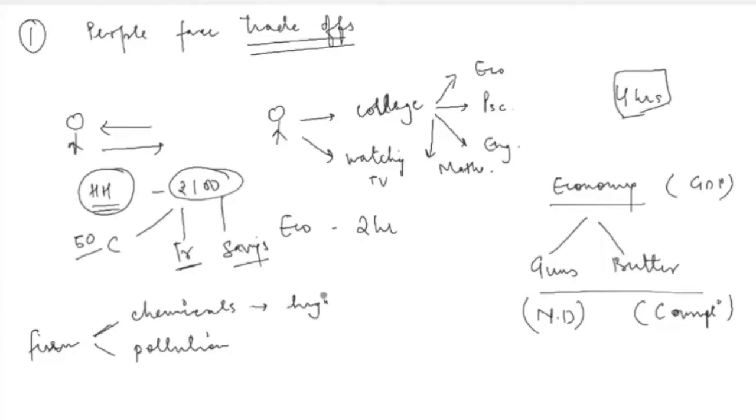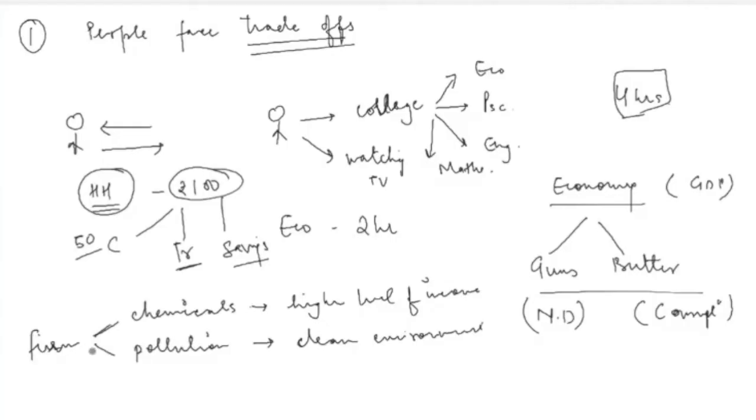So more production is going to yield higher level of income or higher level of profit for the firm. But at the same time, while producing these chemicals, the firm is also creating a huge amount of pollution, and that is leading to a problem of clean environment. So there is again a trade-off. The trade-off is now between higher level of income for the firm and clean environment for the nation as a whole. So again, there is a trade-off.